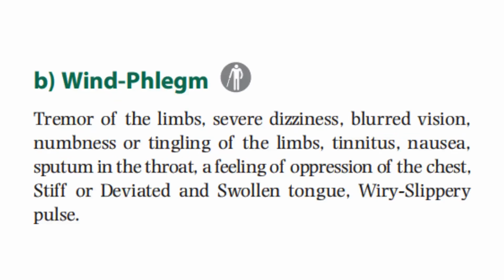In wind phlegm, there will be tremors of the limbs, severe dizziness, blurred vision, numbness or tingling of the limbs, tinnitus, nausea, sputum in the throat, a feeling of oppression of the chest, stiff or deviated and swollen tongue, and a wiry and slippery pulse.